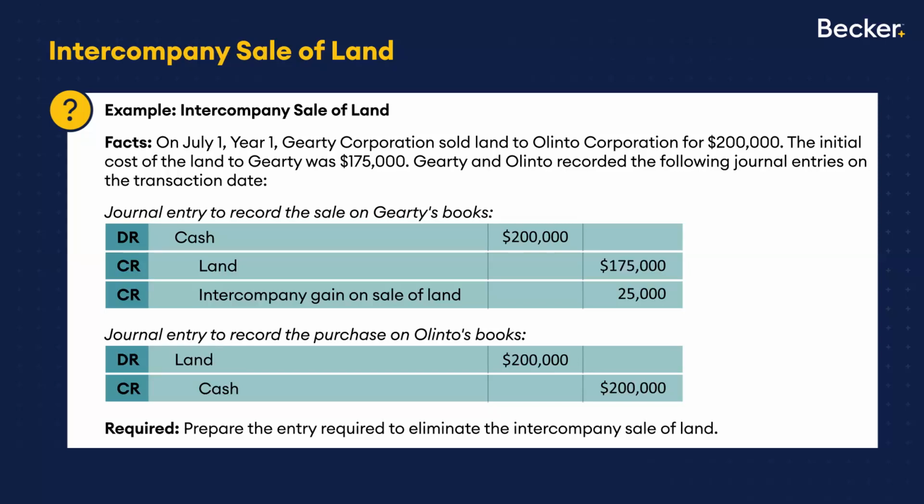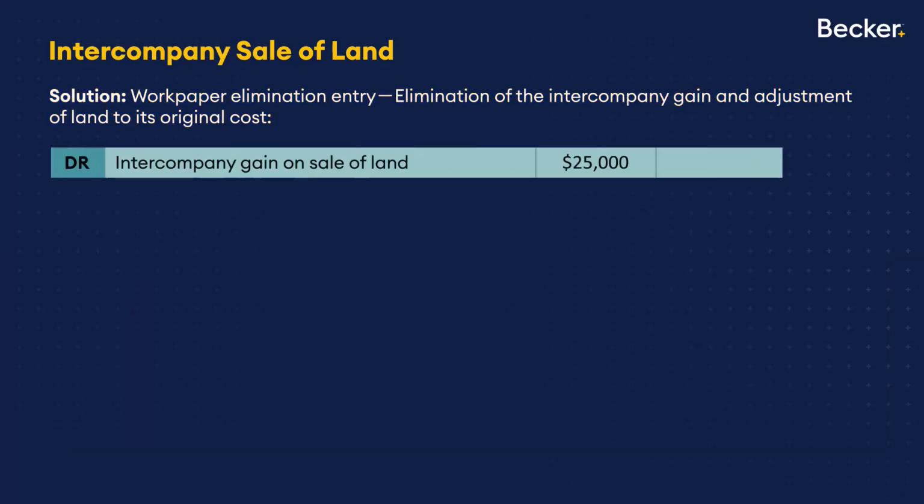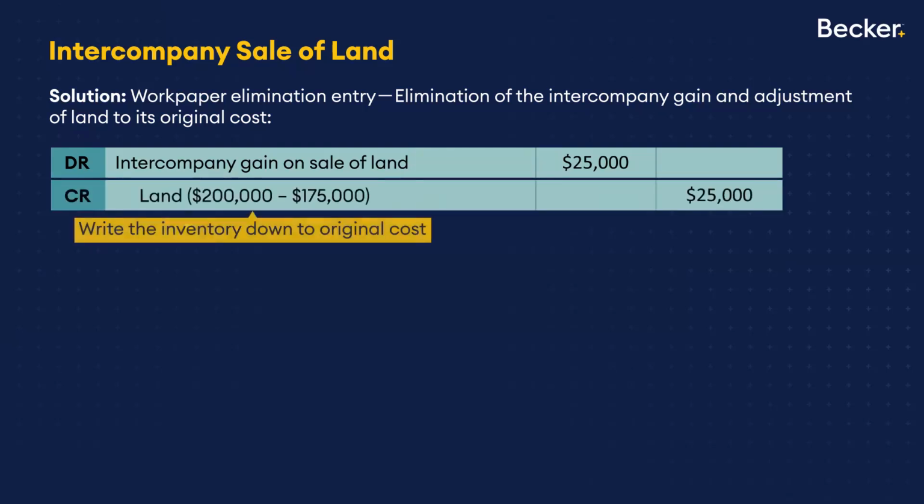And frankly, this is a great example of, well, what else could you possibly affect with the journal entry? Well, the one thing I'm sure you don't touch is cash. It's right. If one company spends money and one company collects money, that's right. So all we have to do is get rid of the intercompany gain on sale. What's the only other account that's at play here? Land. So that's how we're going to deal with it. We're going to debit to remove the gain on sale. That means we need a credit, and the credit is used to reduce the land back to its original cost basis as if the transaction never occurred. So it's going to be a credit to land for that same $25,000.